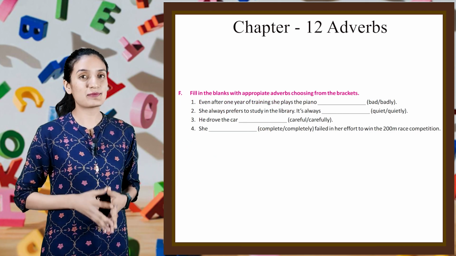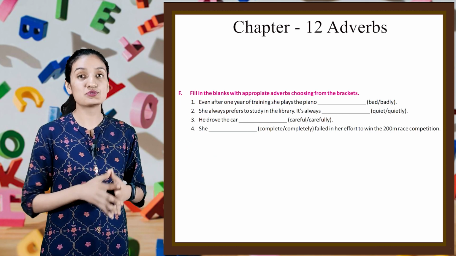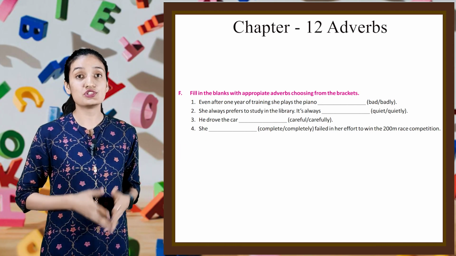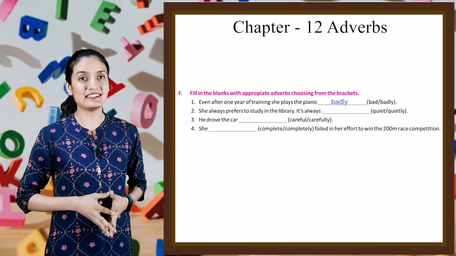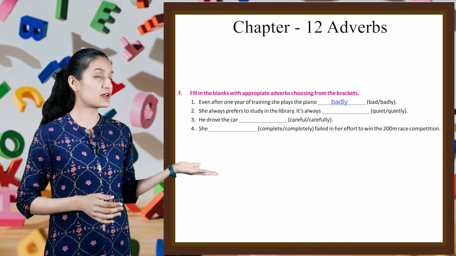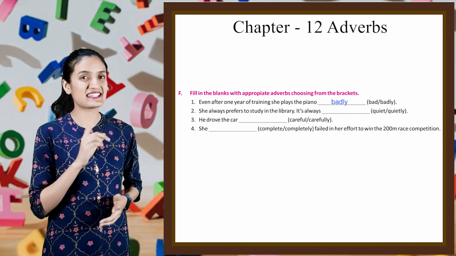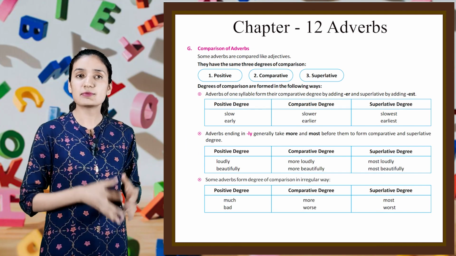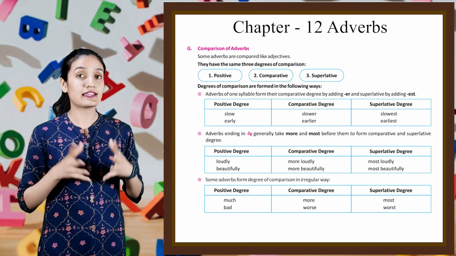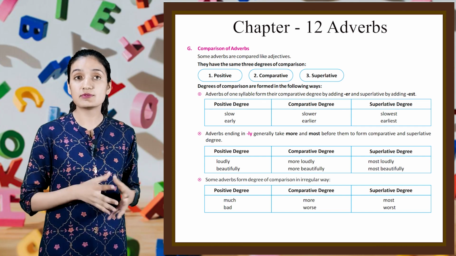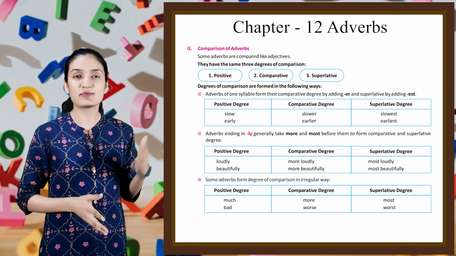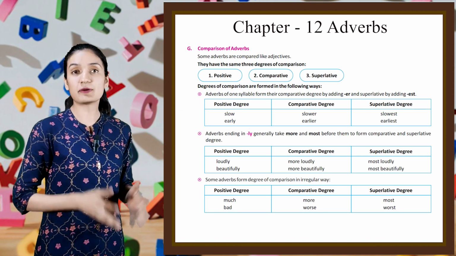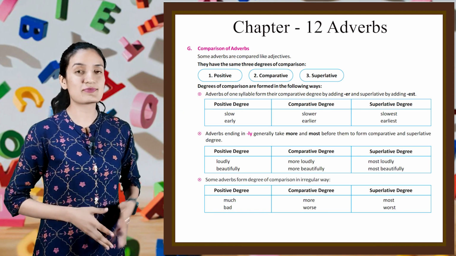Next is filling the blanks with appropriate adverbs, choosing from the brackets. First, even after 1 year of training, she plays the piano badly. So in this way, fill all the blanks by yourself correctly. Now next is comparison of adverbs. Some adverbs are compared like adjectives. They have the same 3 degrees of comparison: positive, comparative and superlative. Now, degrees of comparison are formed in the following ways.